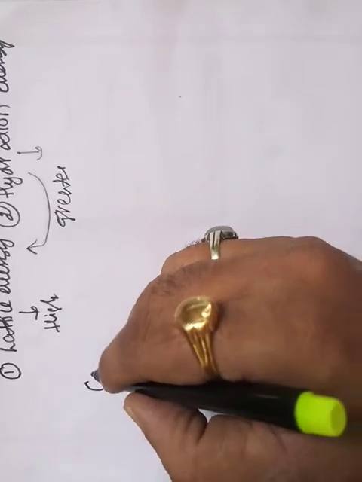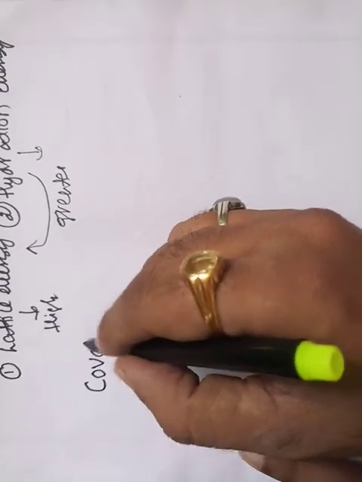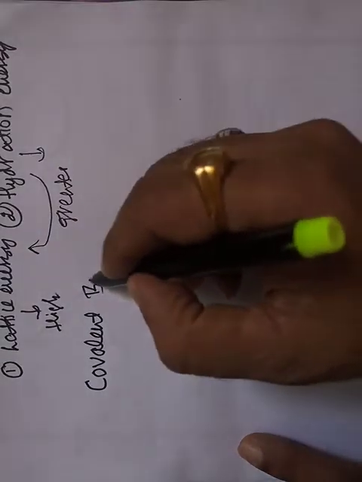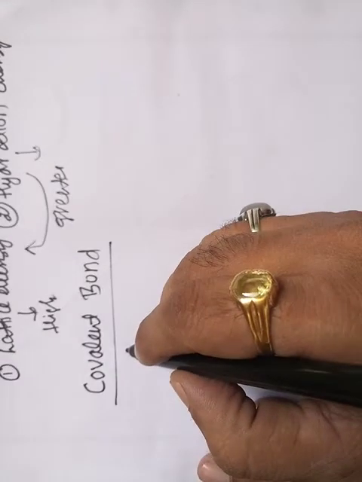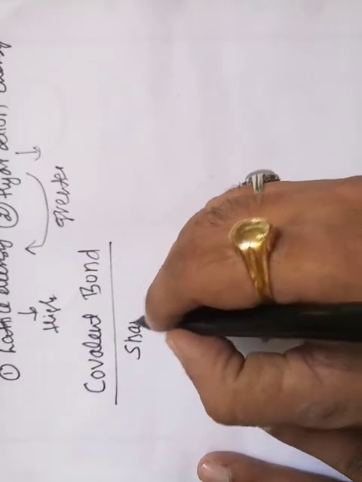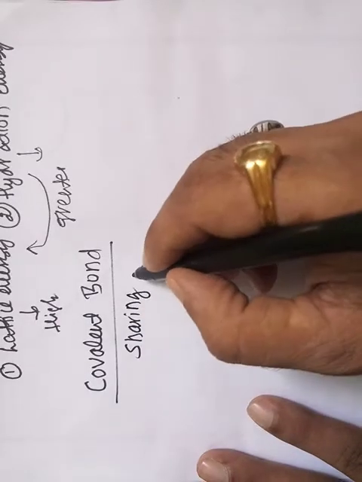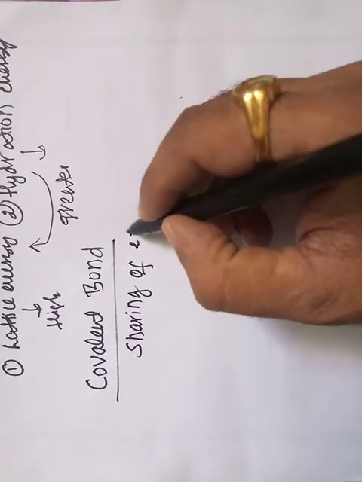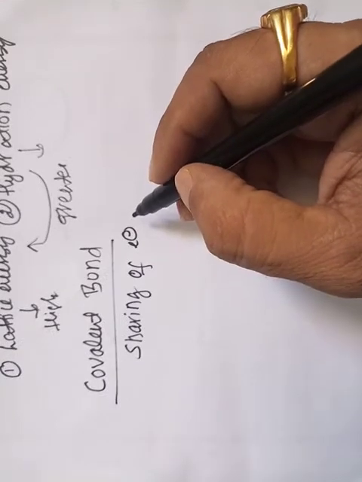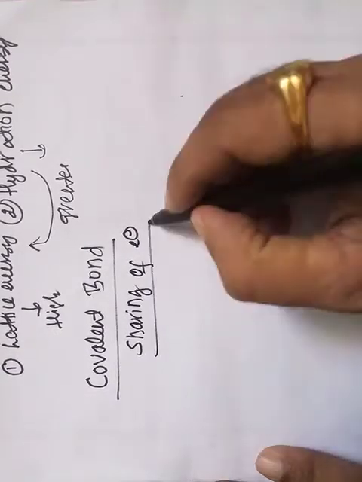Next, let us discuss one more type of interaction, that is the covalent bond. A covalent bond is formed by the mutual sharing of electrons between the two bonded atoms.